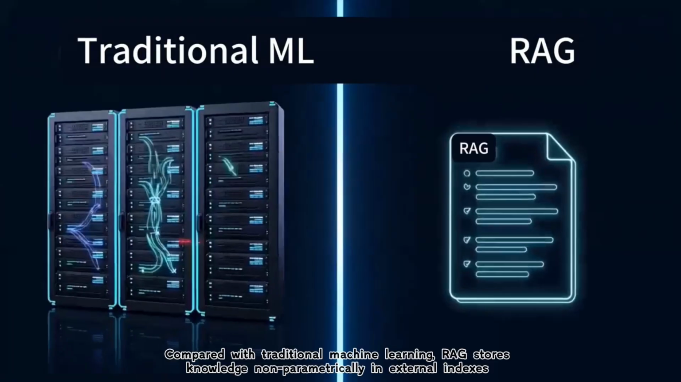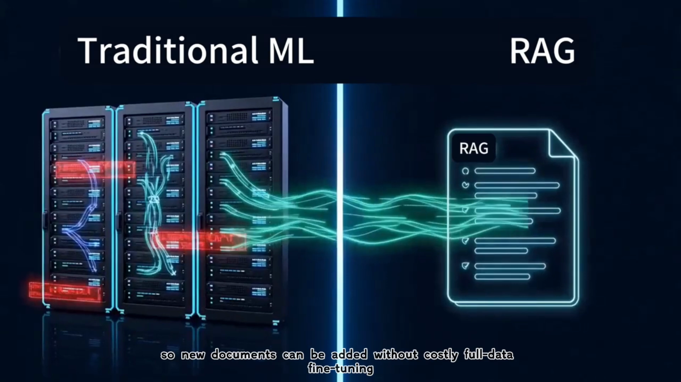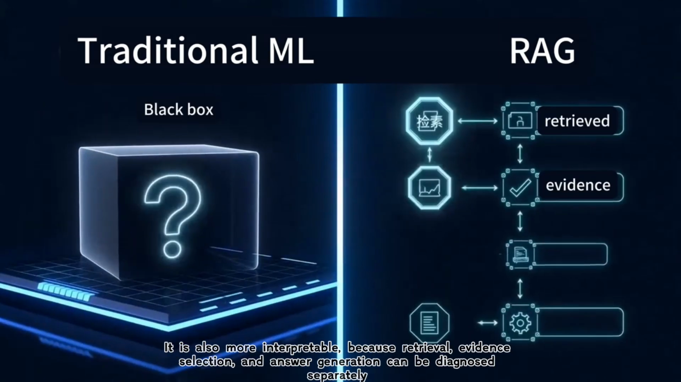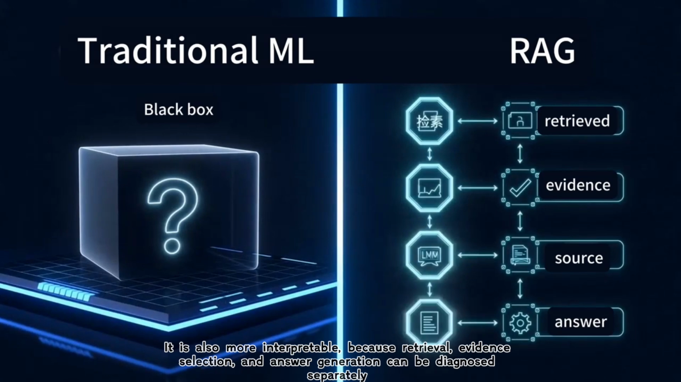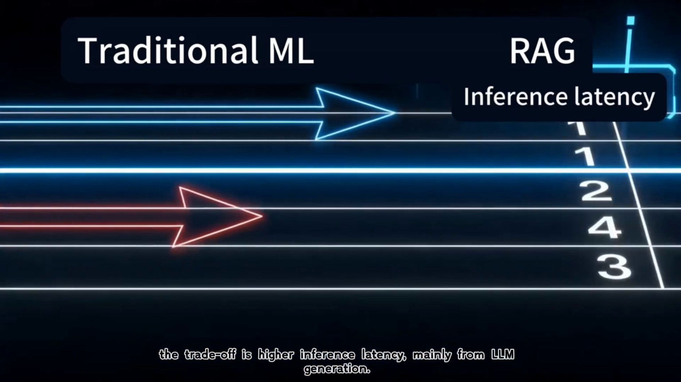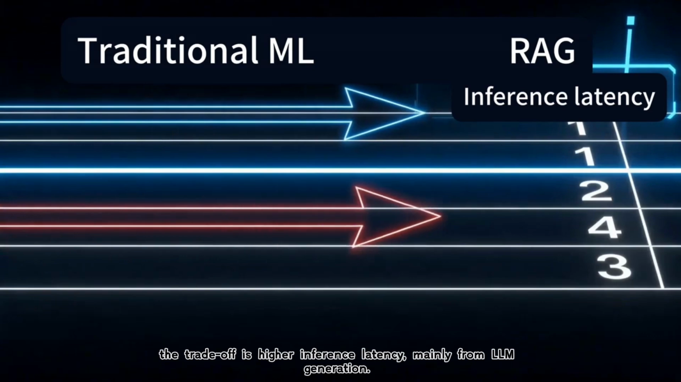Compared with traditional machine learning, RAG stores knowledge non-parametrically in external indexes, so new documents can be added without costly full data fine-tuning. It is also more interpretable because retrieval, evidence selection, and answer generation can be diagnosed separately. The trade-off is higher inference latency, mainly from LLM generation.